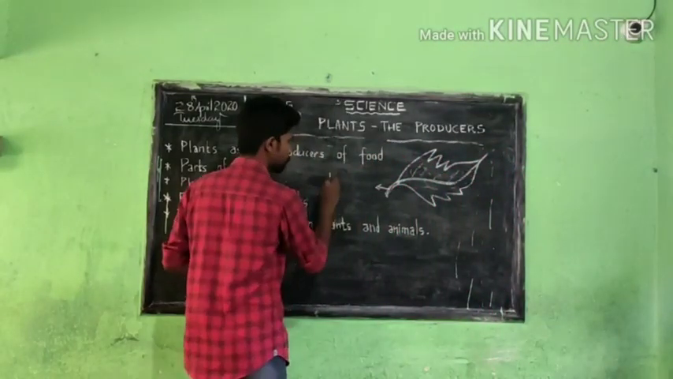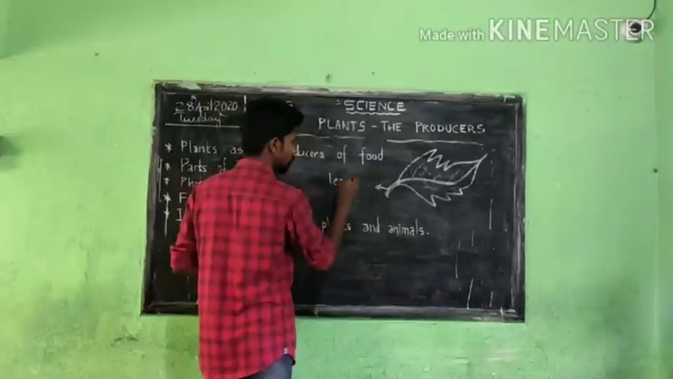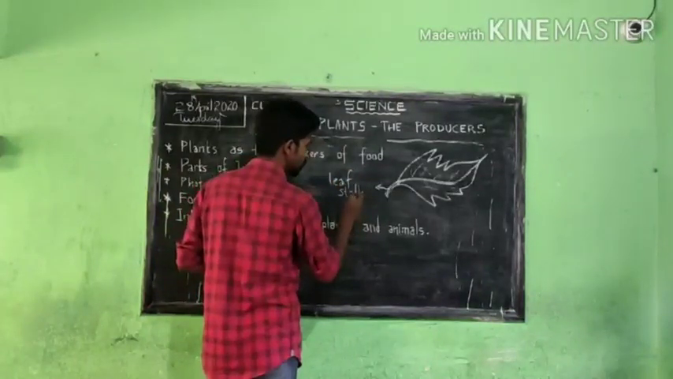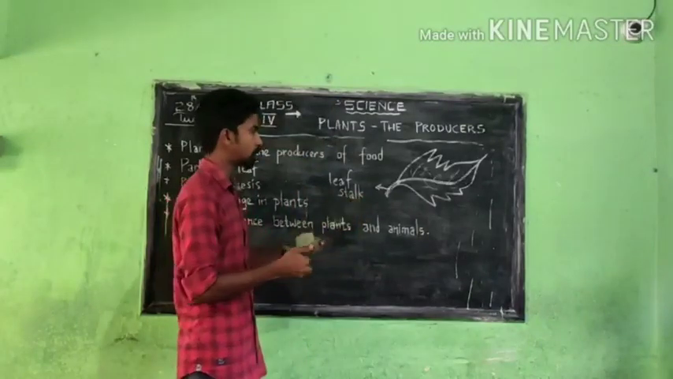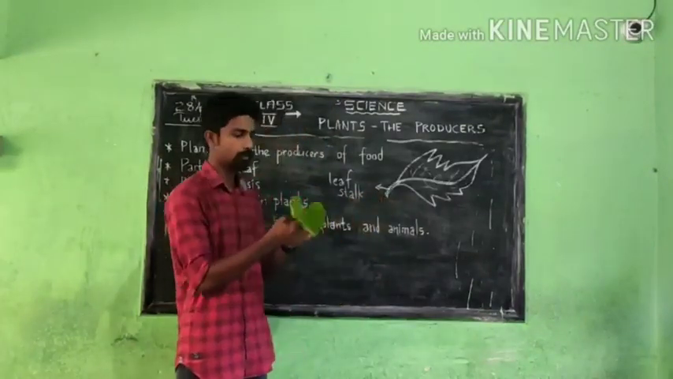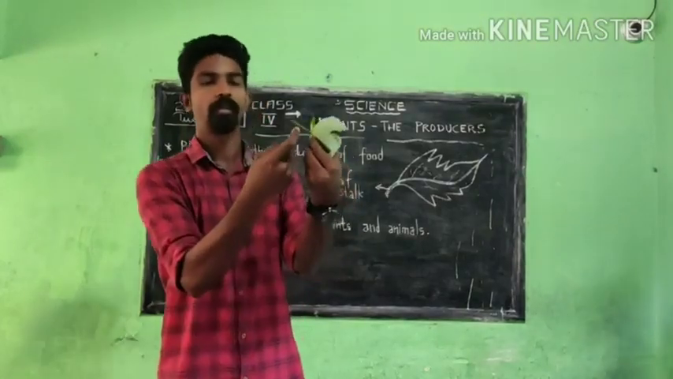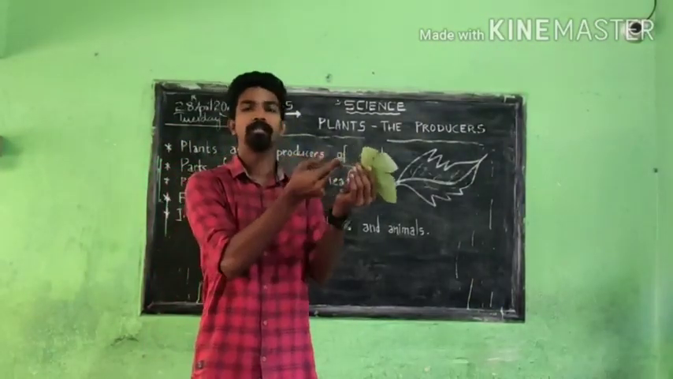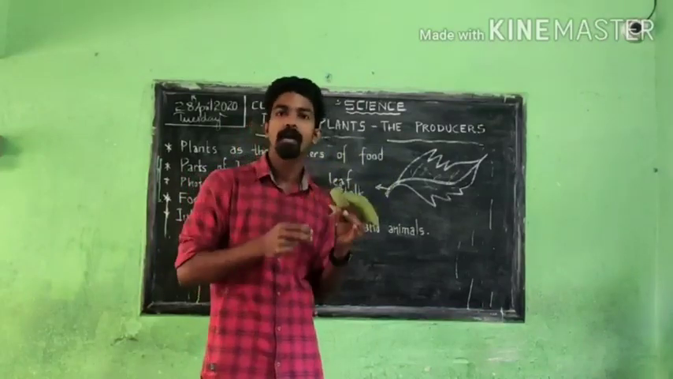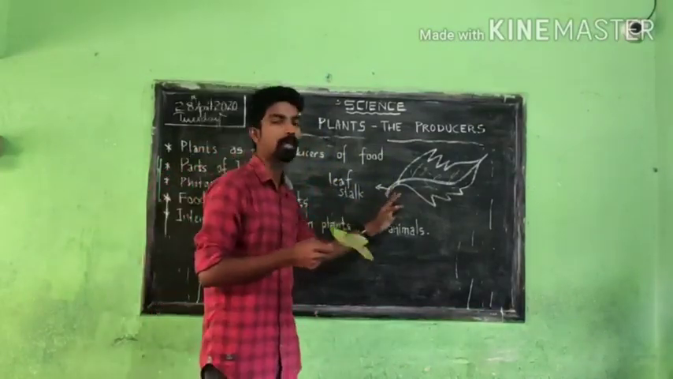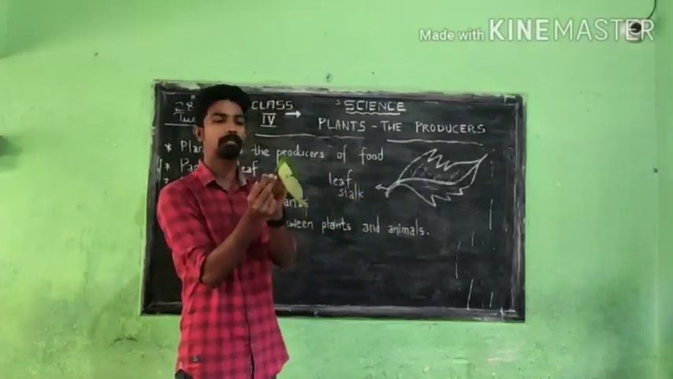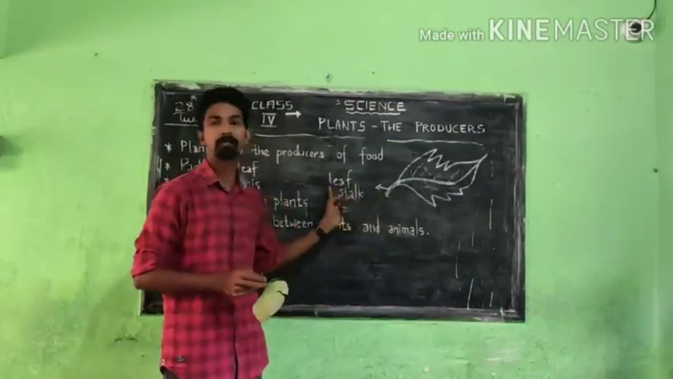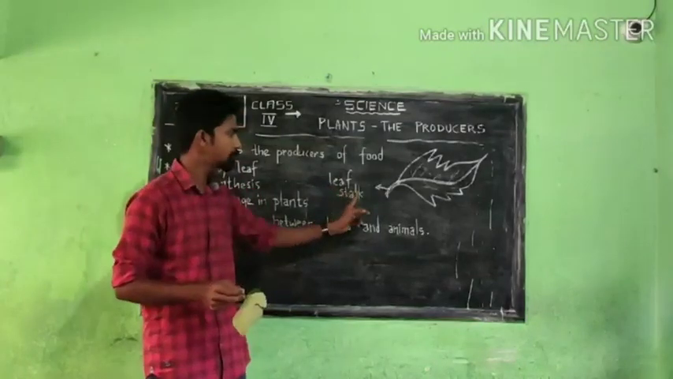This is a leaf stalk. This one is called the leaf stalk, because with the help of this stalk, this leaf is attached to the parental plant, the mother plant. So the leaf stalk helps to attach the leaf to the stem of that plant. So the first part of a leaf is the leaf stalk.